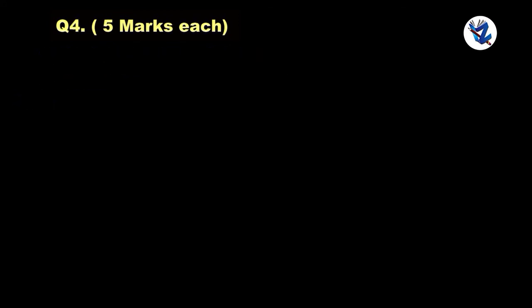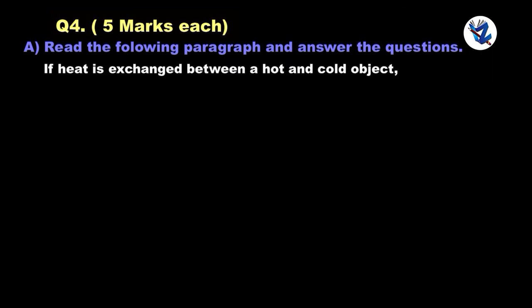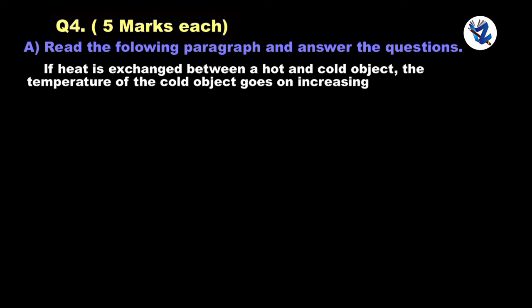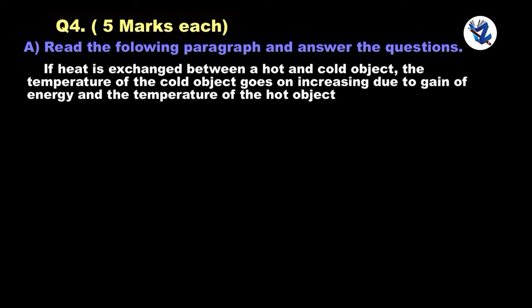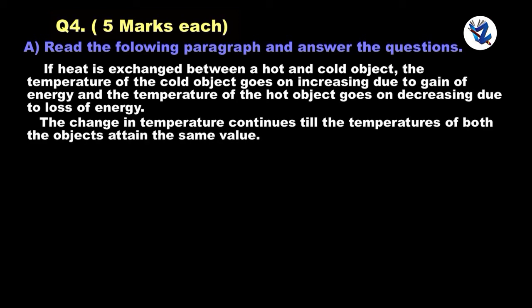Question 4. Read the following paragraph and answer the questions. If heat is exchanged between a hot and cold object, the temperature of the cold object goes on increasing due to gain of energy, and the temperature of the hot object goes on decreasing due to loss of energy. The change in temperature continues till the temperatures of both the objects attain the same value.